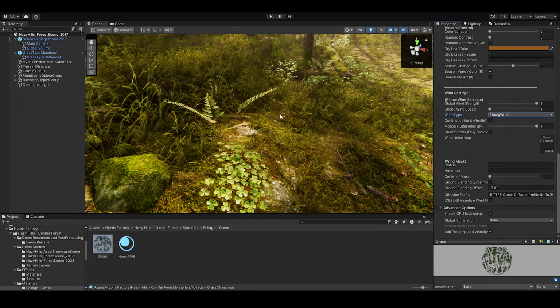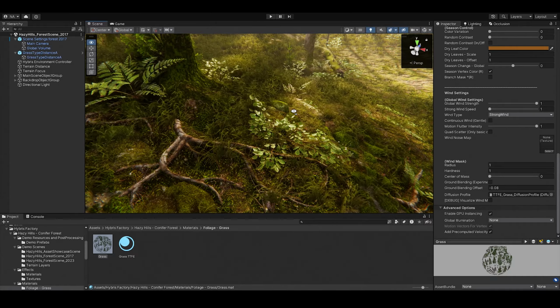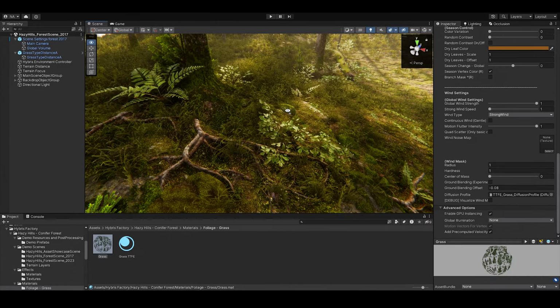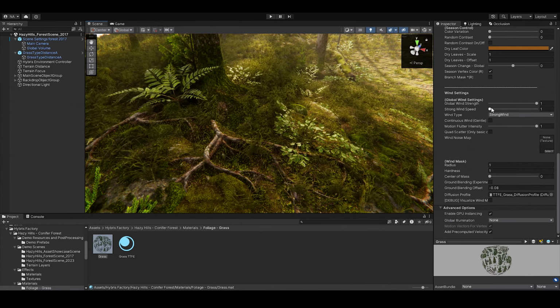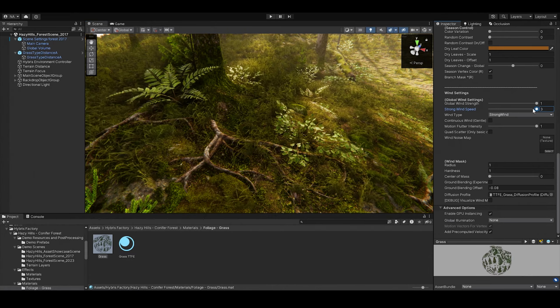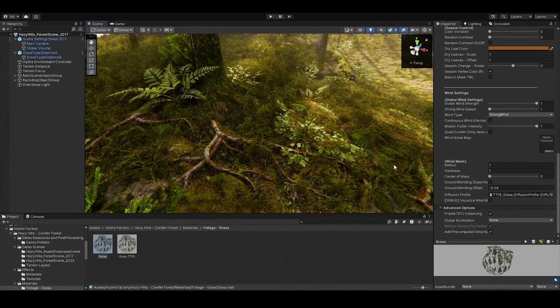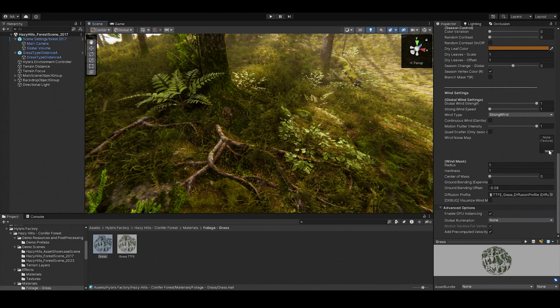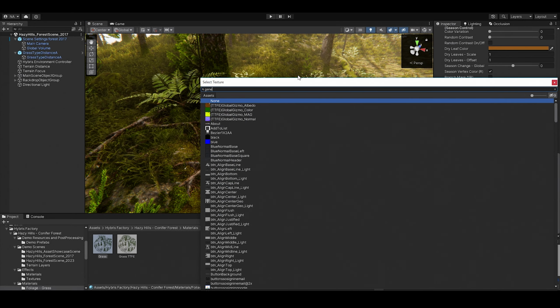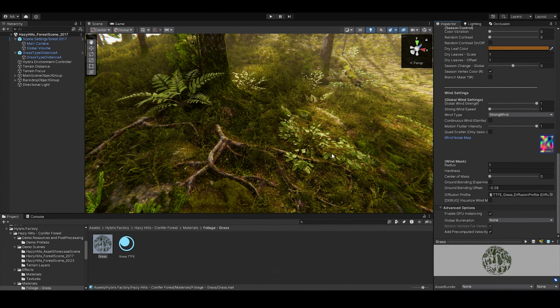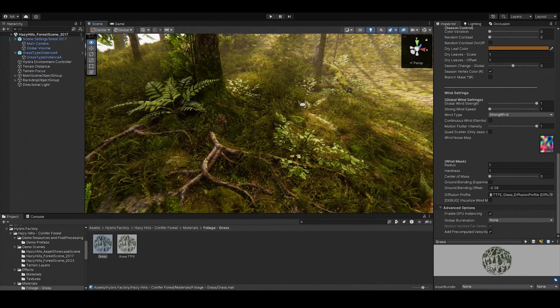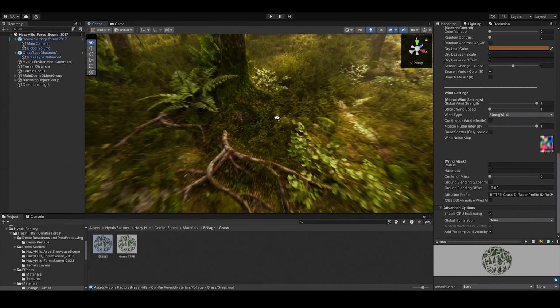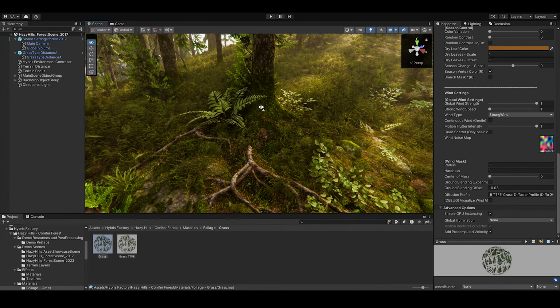Alright, now you can see that the wind is already working, but it's doing this weird back and forth motion. That's because if you notice on the right side of the inspector, the wind noise map is missing. Select the texture and in the search menu, search for generic noise. Now it's already working as intended. As you can see, the noise vectors are affecting the grass now.